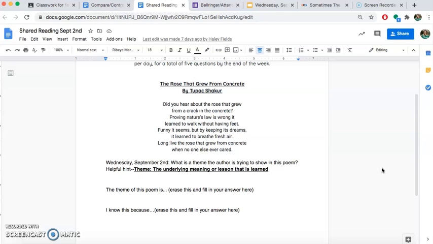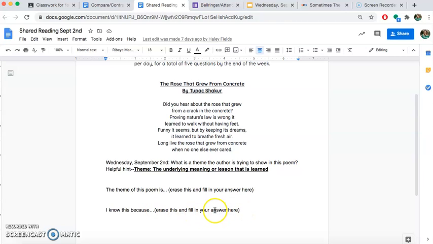And a helpful hint is that theme is the underlying message or lesson that is learned. So in any piece of text, whether it's fiction, nonfiction, poetry, drama, there's a theme that is being taught, an underlying meaning or a lesson that the author or the characters learn by the end of the story. So what lesson or underlying meaning is communicated in this poem? So you're going to put that here. You're going to erase this and type in your answer. And then you know this how.